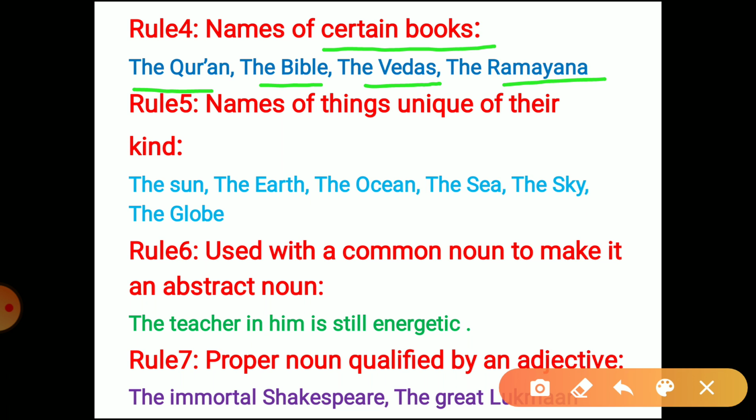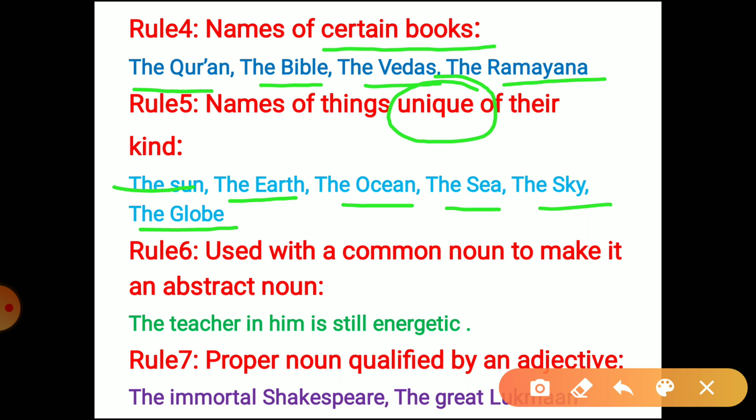We have also the names of things that are unique of their kind. So these things are quite unique. They have no other example, they have no parallel. We have the sun, it's a unique thing. We have the earth. Similarly, we have the ocean, the sea, the sky, the globe. So these are unique of their kind.